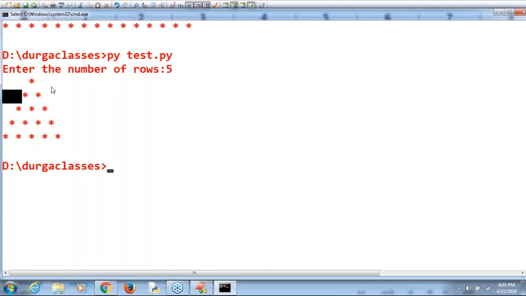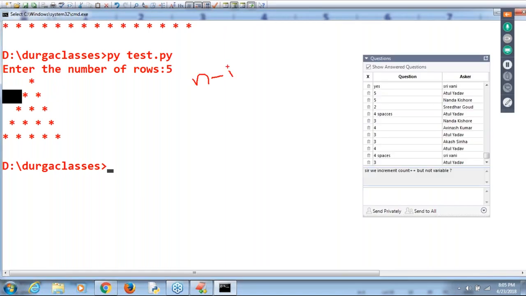So the number of spaces is always equal to n minus I value. Remember this one. First time the I value is 1, 5 minus 1 means 4. So 4 spaces you have to print.